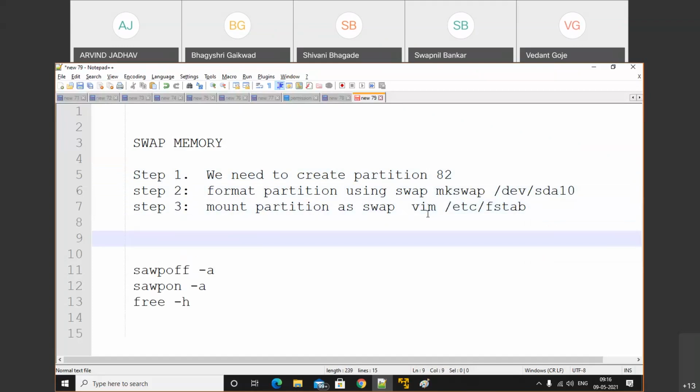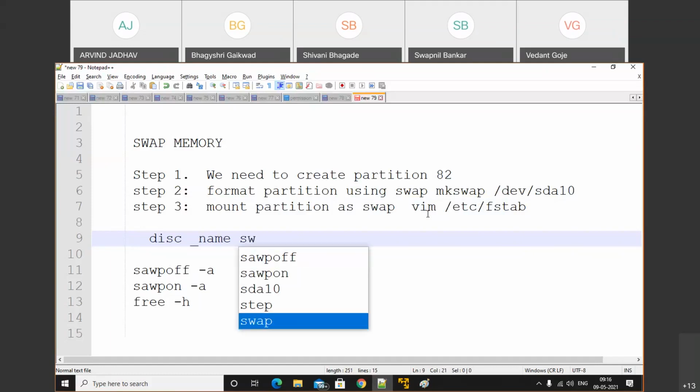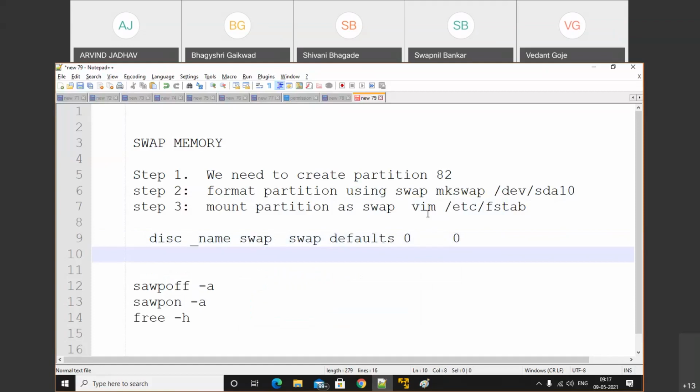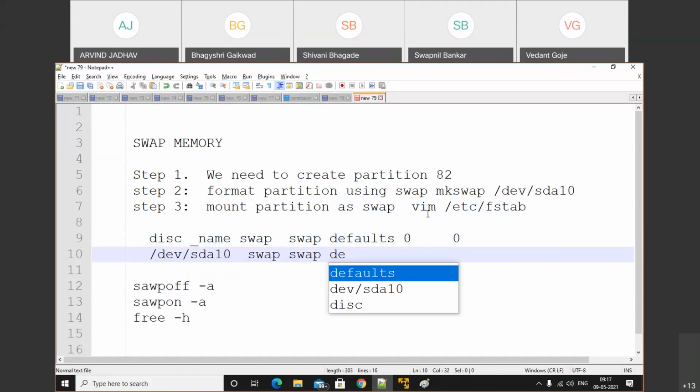How will we do the entry? First of all, we need to pass the disk name, then the mount point as swap, file format as swap, after that defaults. We need to make the entry. So the disk name is /dev/sda10, mount point is swap, file format is swap, defaults, defaults 0 0.